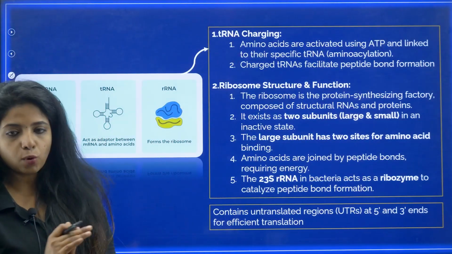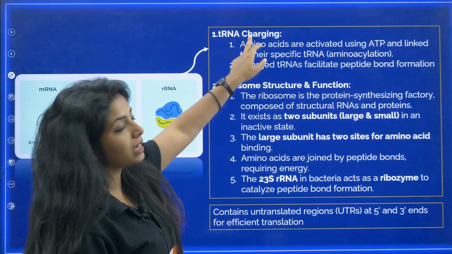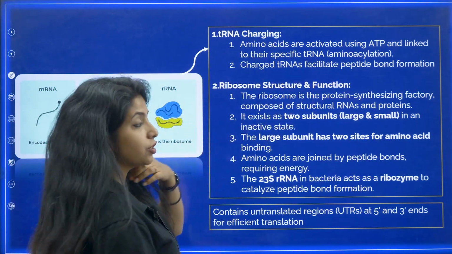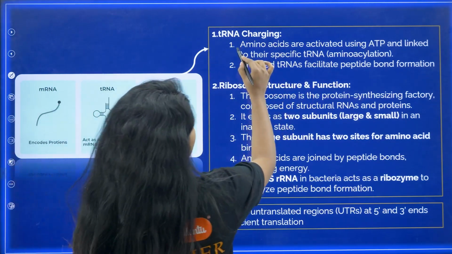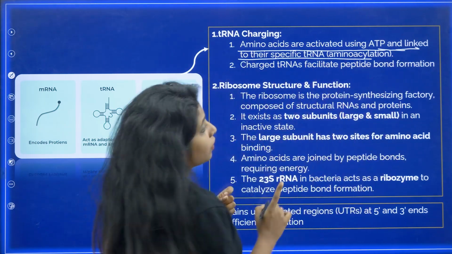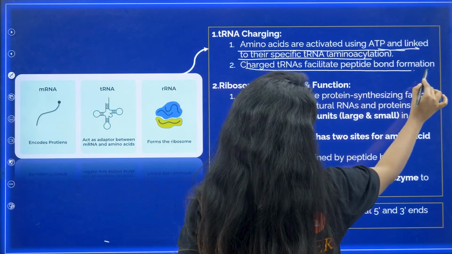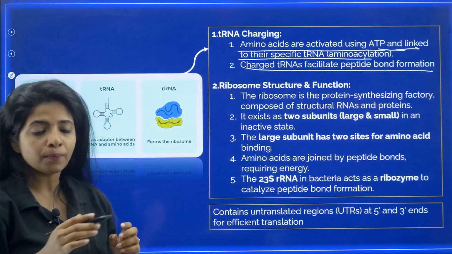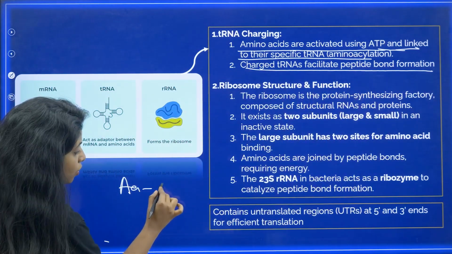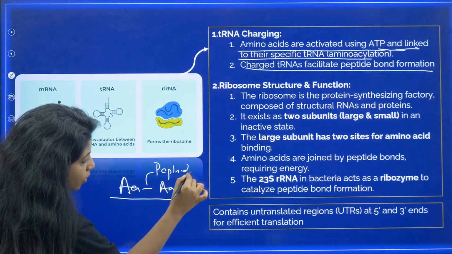Now, what are the processes which are there and what all things are being involved? So I told you tRNA charging is the first thing that happens, okay, charging of tRNA, where the amino acids are activated using ATP and are linked to their specific tRNA. This is known as amino acylation. Charged tRNAs facilitate peptide bond formation. So you know, amino acids, basically what is the use of it? Amino acids come together, and this is what a peptide bond is.